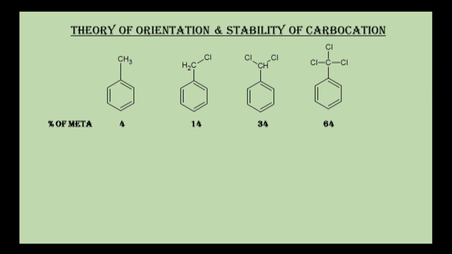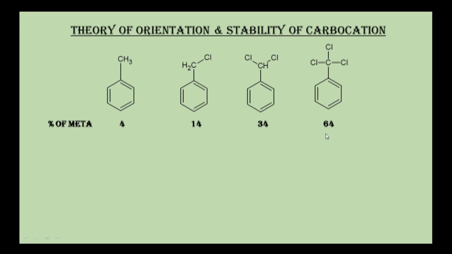Here, as the hydrogen atoms of methyl group are replaced by halogens, these halogens exert negative inductive effect. The percentage of meta substituted product increases at the expense of ortho para product.